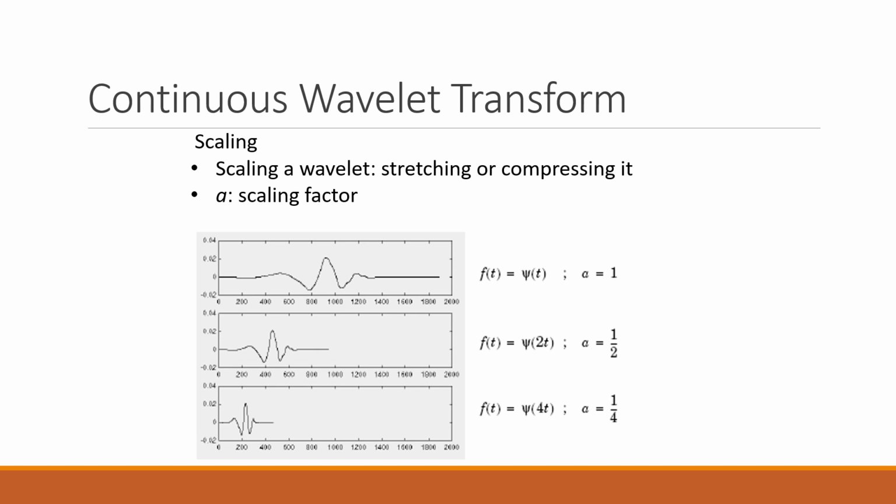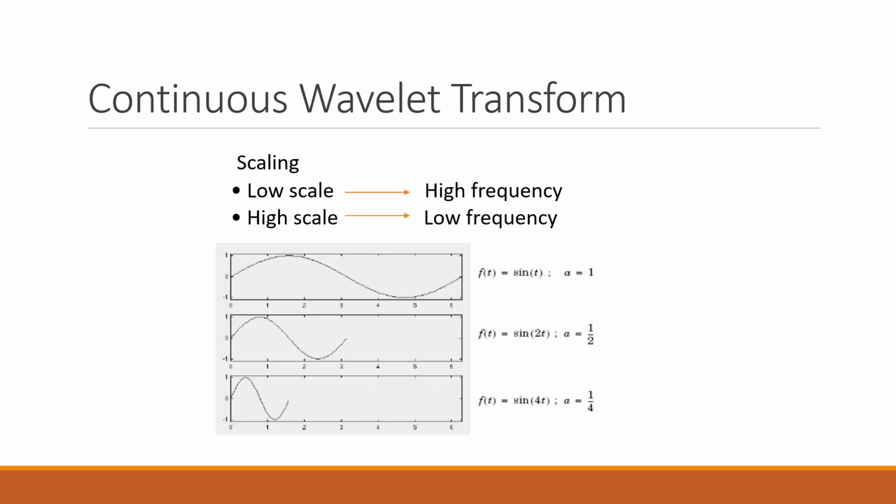Now, scaling is one of the properties of wavelet transform. Scaling a wavelet makes it a stretched or compressed signal, where A is the scaling factor. In the figure, we can observe some examples with different scaling factors. For A equal to 1, this is the wavelet. For A equal to 1 by 2, the signal is compressed. For A equal to 1 by 4, the signal is more compressed. If we take the value of A more than 1, it becomes stretched. Just like scaling in the time domain, we can also do scaling in the frequency domain. Low scaling means high frequency, high scaling means low frequency.